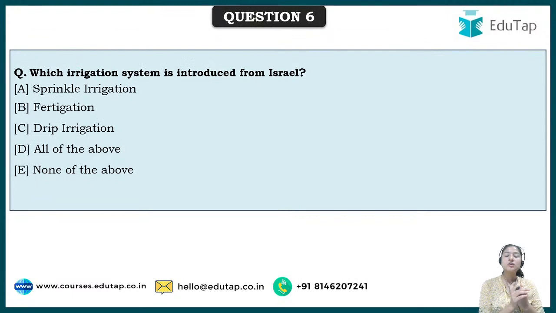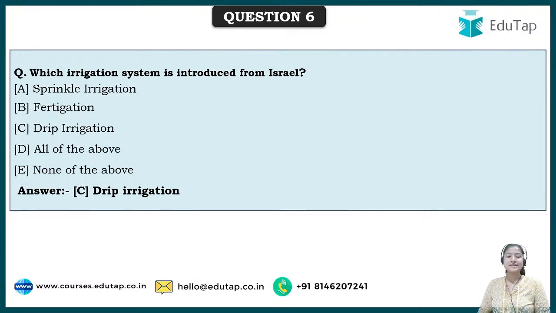Now question number 6, it says which irrigation system was introduced by Israel? Scientists from all over the world are focusing on efficient ways of water management, and Israel has also developed a way, and we have adopted this system from Israel. The correct answer is option C, drip irrigation. So we have adopted this from Israel.